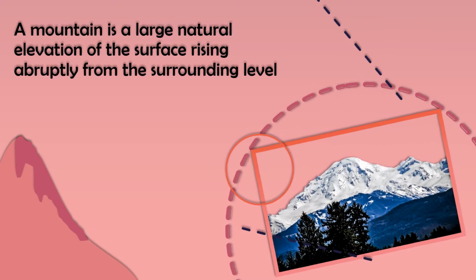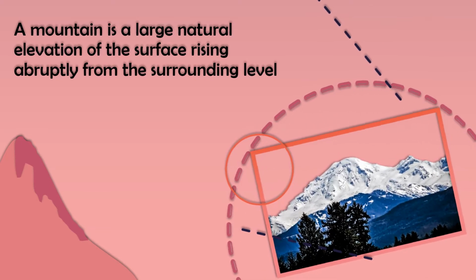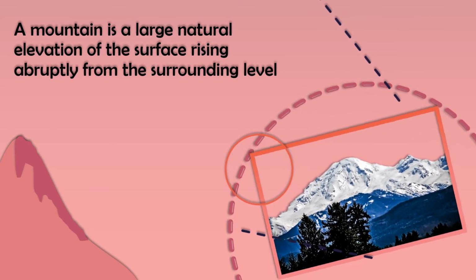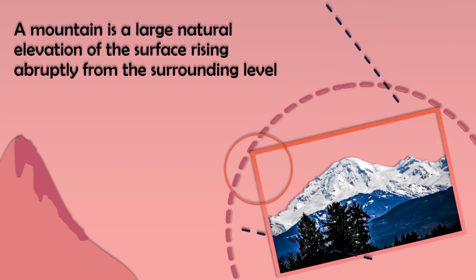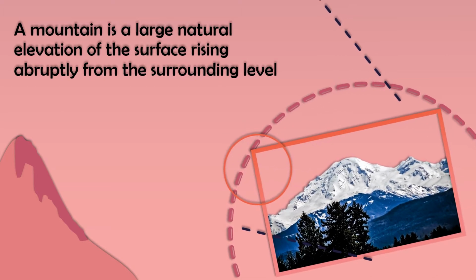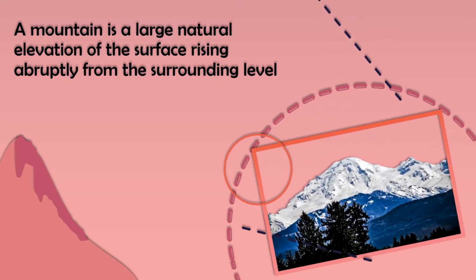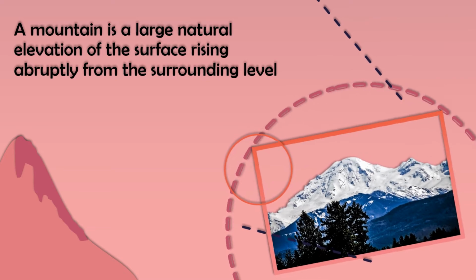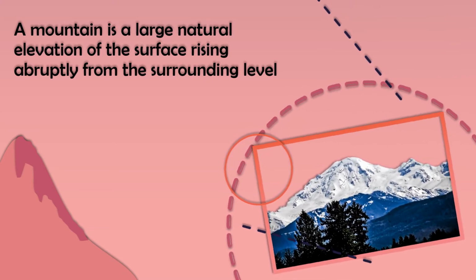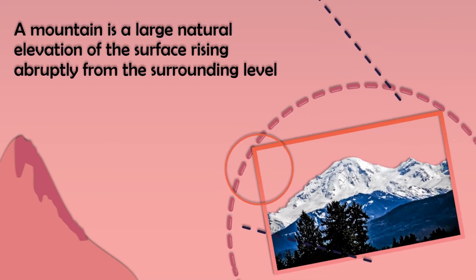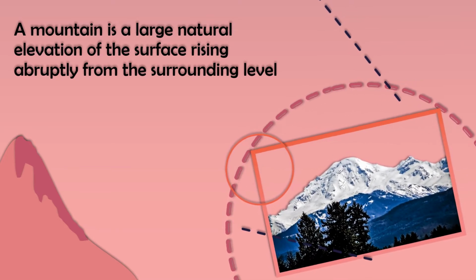The peak is covered with snow due to its altitude, the height. In India, an example of mountains is the Himalayas. When there are groups of mountains, you find the mountains continuous, and they are called mountain ranges.